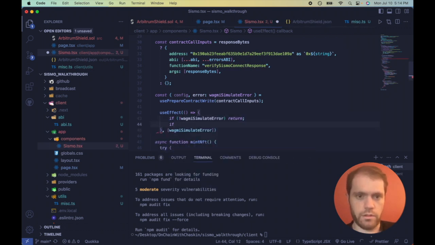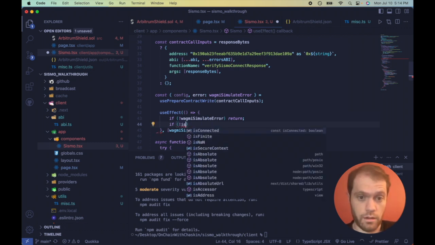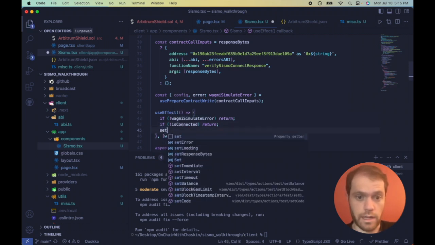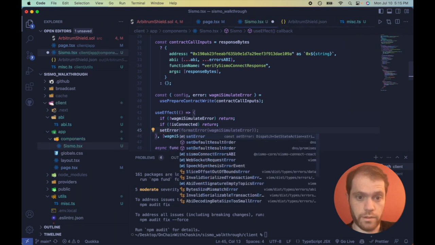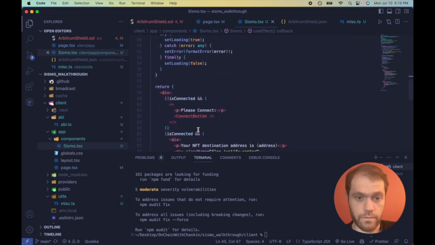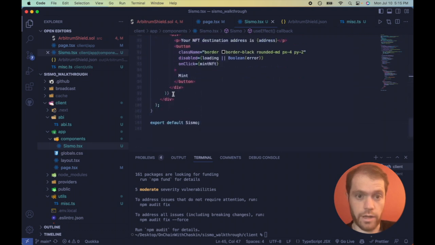If there is an error, but it's because we're not connected, then that's okay too, and we'll just have the user connect. But if there is a WAGMI simulate error and the user is connected, then let's set that error variable.